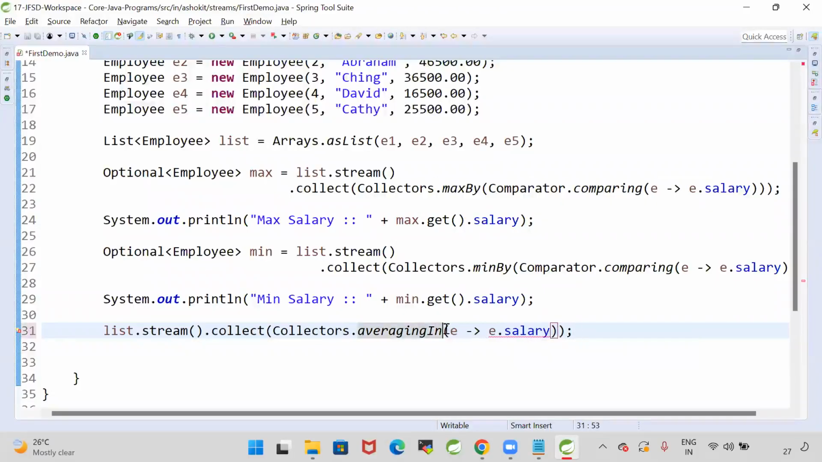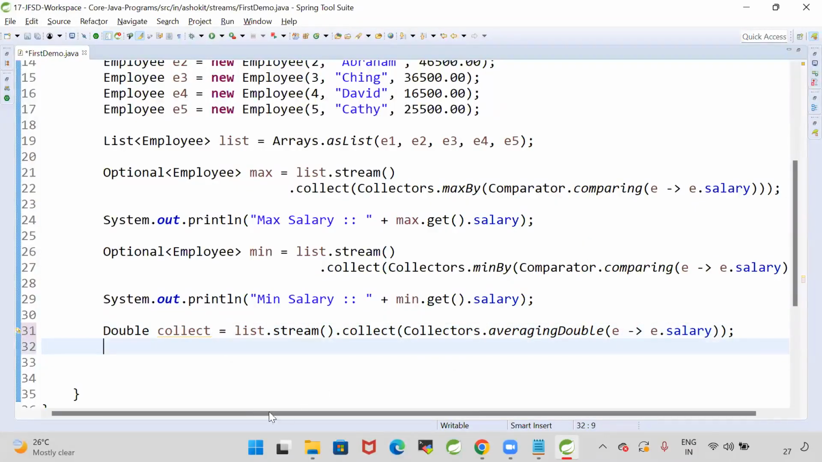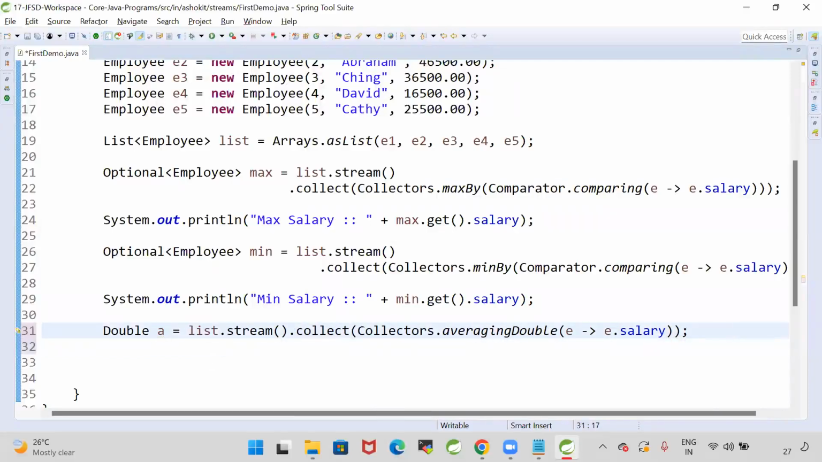It is averagingDouble. When we want to find maximum and minimum, then we need to go for minBy and maxBy with the comparator, because it has to compare all the employees to identify which employee has the maximum salary and which has the minimum salary. In order to find the average salary, directly Collectors.averagingDouble, I'm giving each employee object and getting the salary. From each employee salary, it will find the average salary. Collect is giving me the double value directly. So this will give average salary.